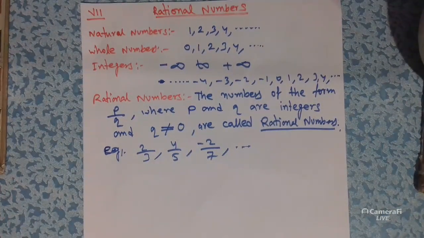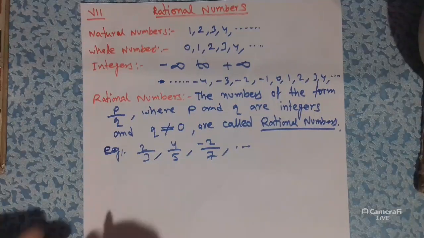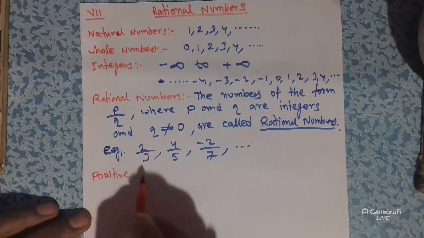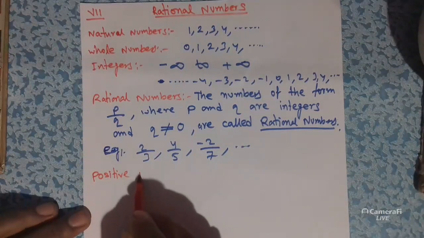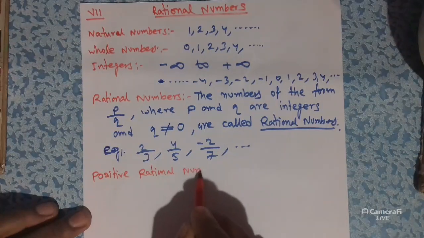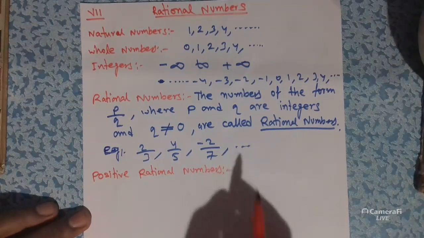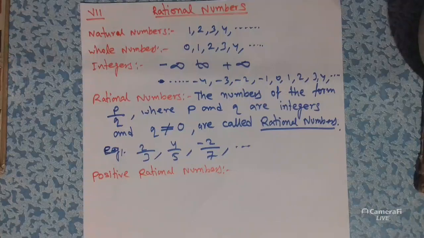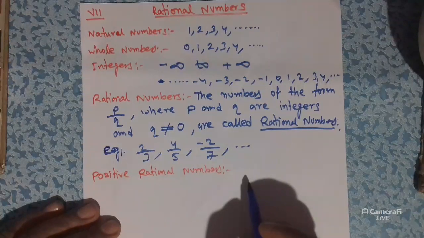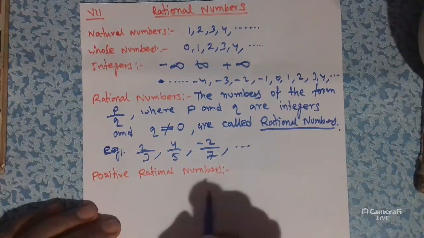Now, what are the positive rational numbers? A rational number, if its numerator and denominator both are negative or both are positive.